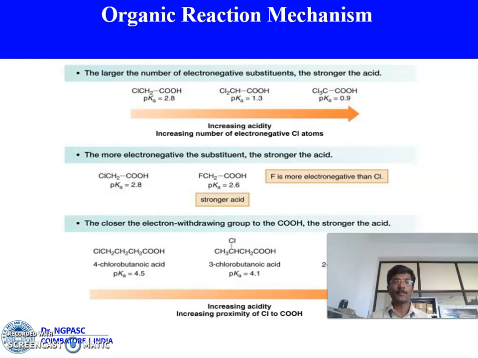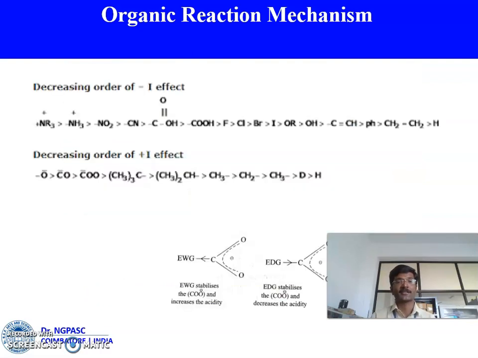Also, if you increase the position of the substituent with respect to the carboxylic group, the acidity decreases. For example, take 2-chlorobutanoic acid, 3-chlorobutanoic acid, and 4-chlorobutanoic acid. Among these three, 2-chlorobutanoic acid is highly acidic in nature because the chlorine is placed very near to the carboxylic acid. That increases the resonance stabilization of the carboxylic group. That's why 2-chlorobutanoic acid is more acidic compared to 3-chloro and 4-chlorobutanoic acids.